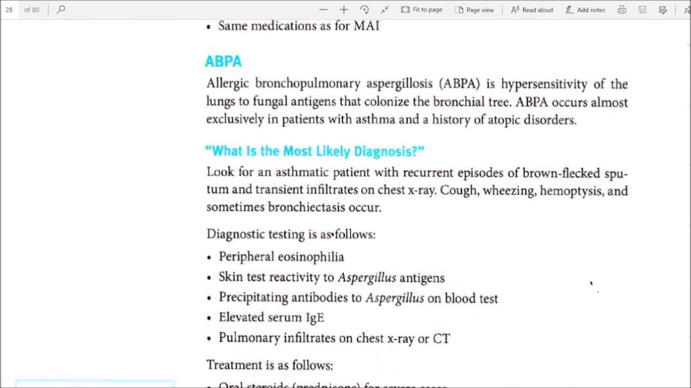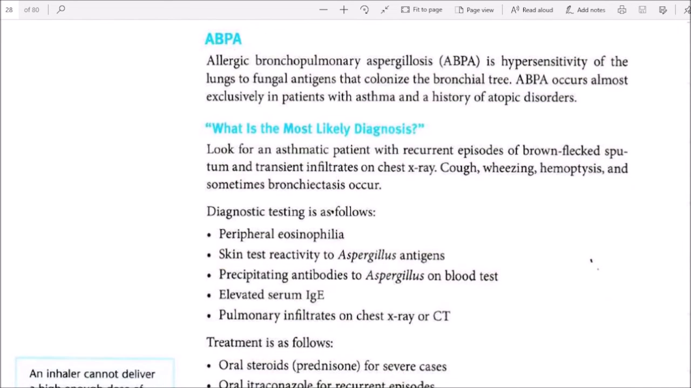Allergic bronchopulmonary aspergillosis, ABPA, is hypersensitivity of the lungs to fungal antigens that colonize the bronchial tree. ABPA occurs almost exclusively in patients with asthma and a history of atopic disorders. What is the most likely diagnosis? Look for an asthmatic patient with recurrent episodes of bronchospasm and transient infiltrates on chest X-ray. Cough, wheezing, hemoptysis, and sometimes bronchiectasis occur.